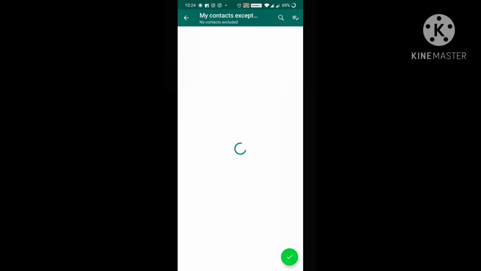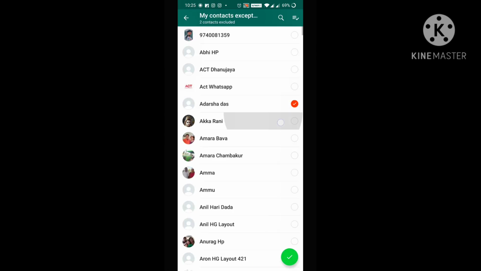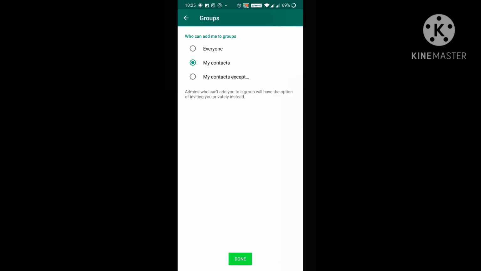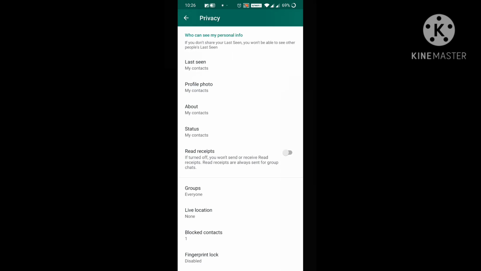If I choose my contacts except and select two people, these people cannot add me to their WhatsApp groups, but the rest of everyone can add me apart from these members. So here I am choosing my contacts for security reasons.